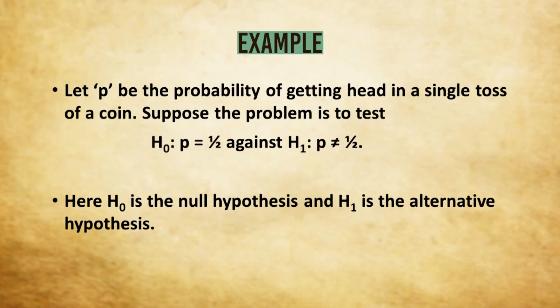Now look at H1, P not equal to half. That means H1 is contradicting H0. So in this sense, it is the alternative hypothesis. Now, on the basis of the sample observations, if we accept H0, then automatically H1 will be rejected, and if we reject H0, then automatically H1 will be accepted. So I again stress upon the fact that we will test the null hypothesis only. We will not test the alternative hypothesis.